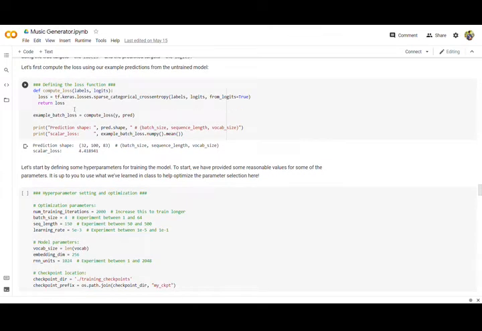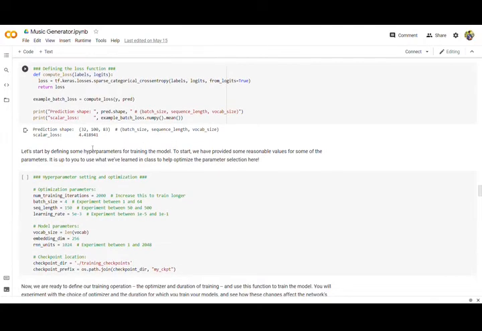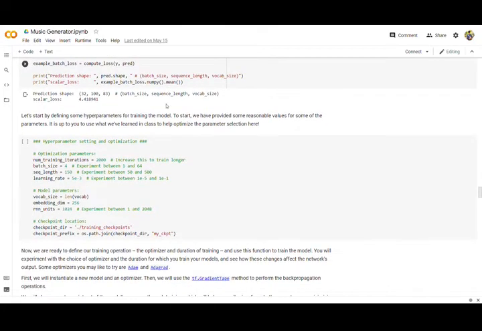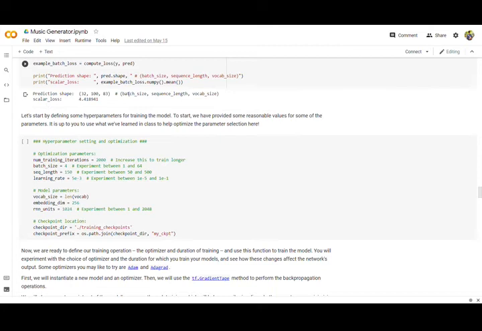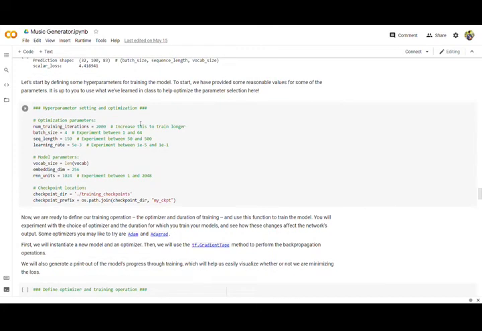We can do this without functionals also, but we have used the functional programming approach for creating our model. So for every operation we have created a function. For example, for computing loss, we have a compute loss function with labels and logits. I will perform this using the basic Keras library's losses, dot the loss which we are using, categorical cross entropy, and will enter the parameters within it. For example, batch loss, compute loss, y, comma, prediction. Print it for checking the shape.